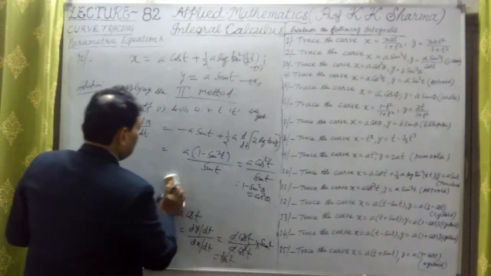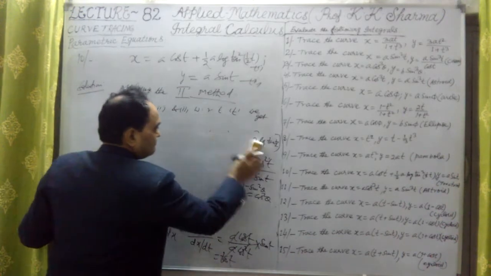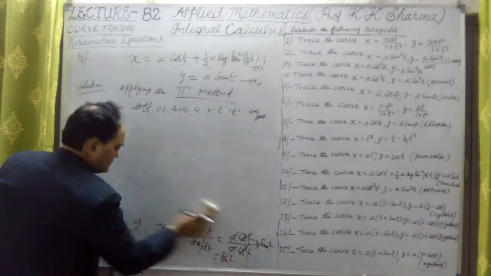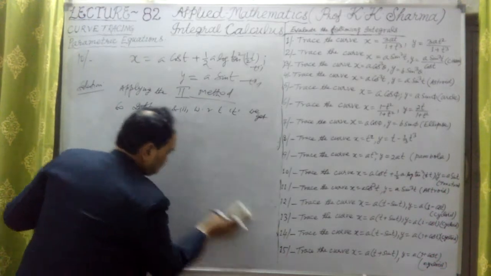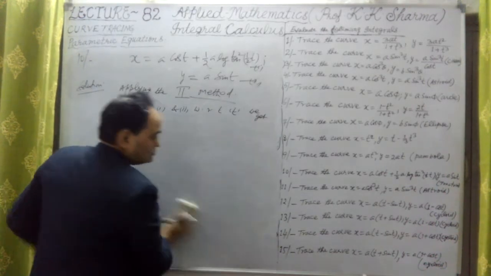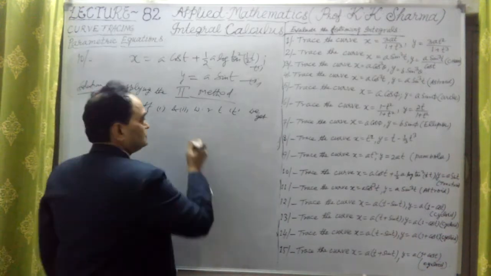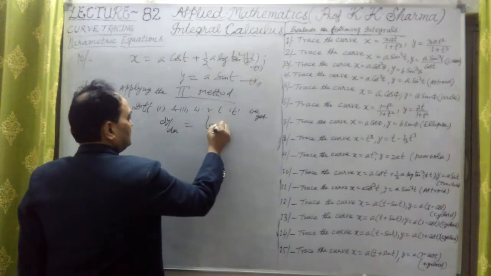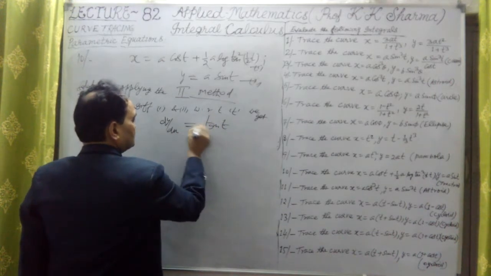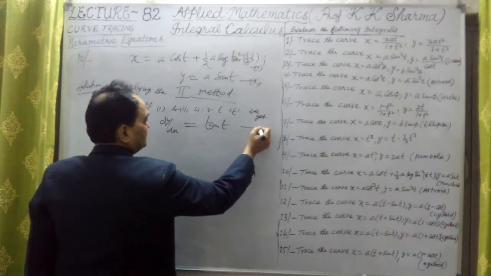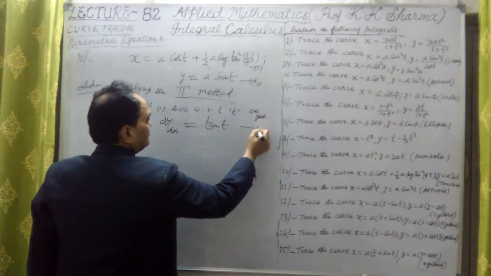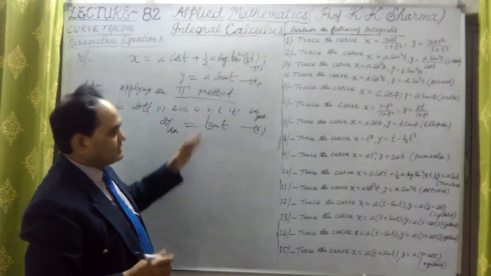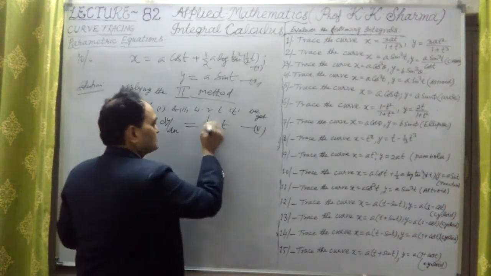Alright, so let me write now fresh. We get dy by dx finally as tan t. So the value of dy by dx equals tan t. Okay, what is the next step?